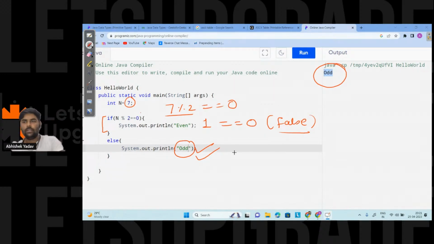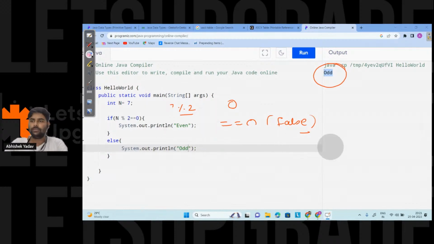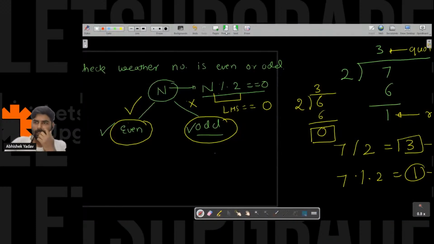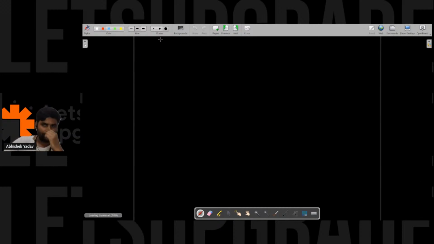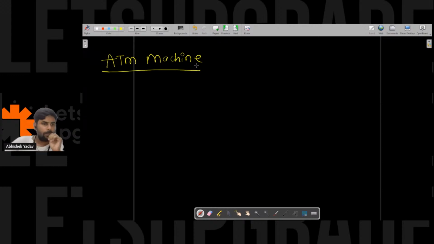So let's move to the next one. Let's take one more problem statement. Everyone has used an ATM machine, right?